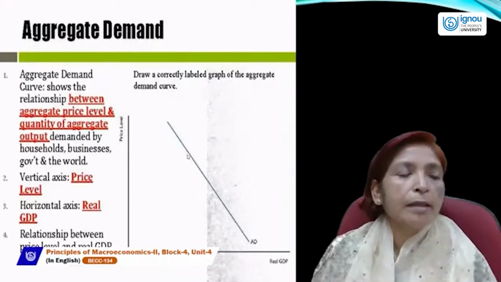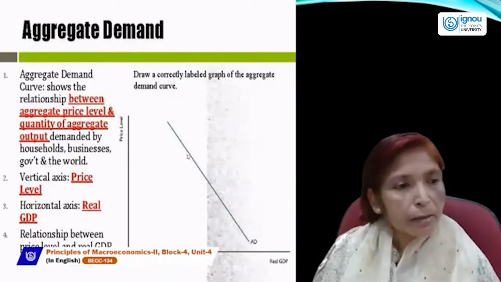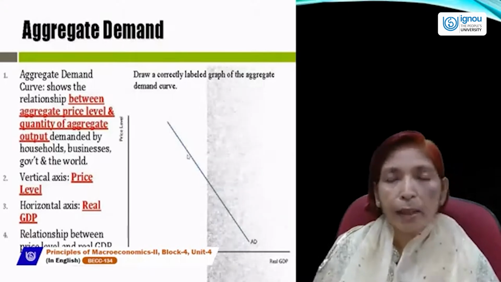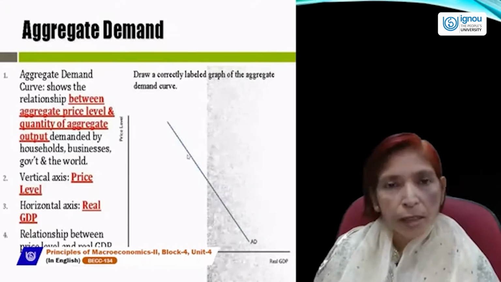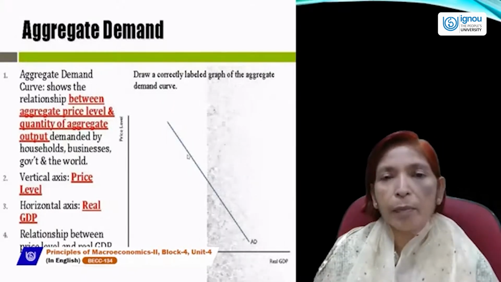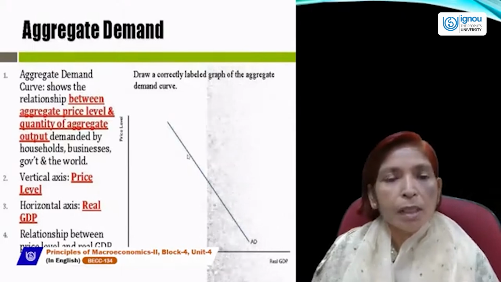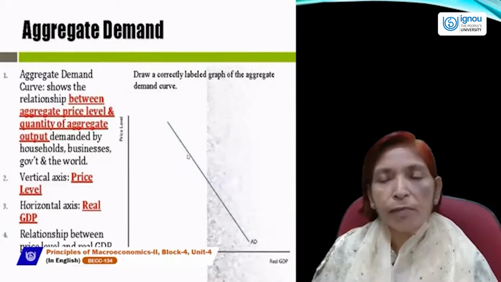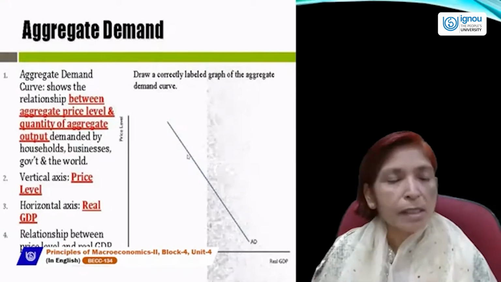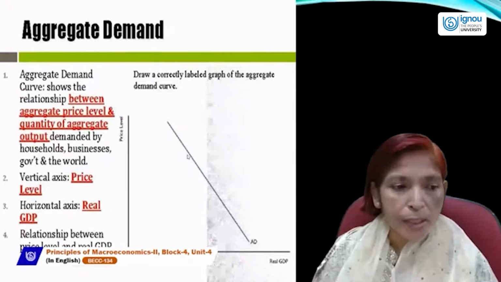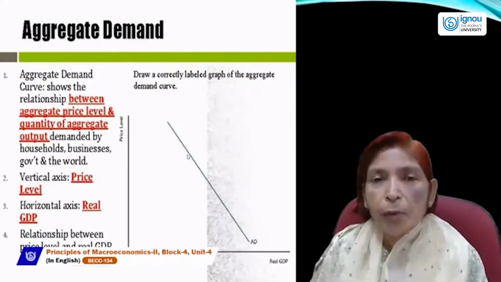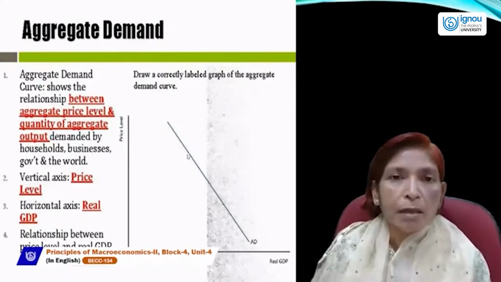Next is aggregate demand. Aggregate demand is that demand which shows the whole country's people's demand. Or in other words, we can say that aggregate demand is the sum total of all the country's people's demand, in which we include demand for consumption purposes, demand for investment purposes, demand for government goods and services, and demand for net exports.